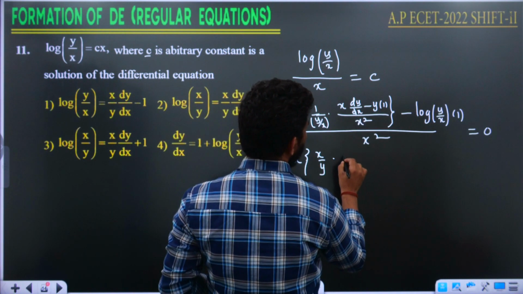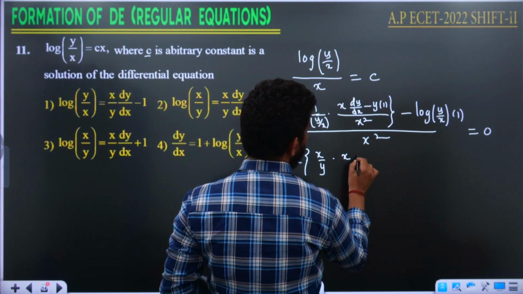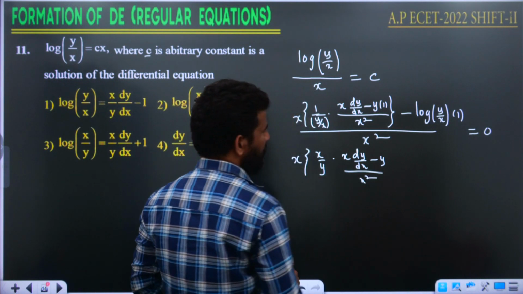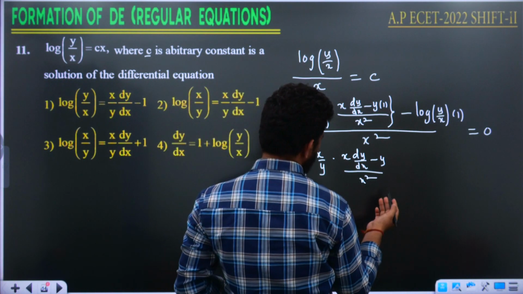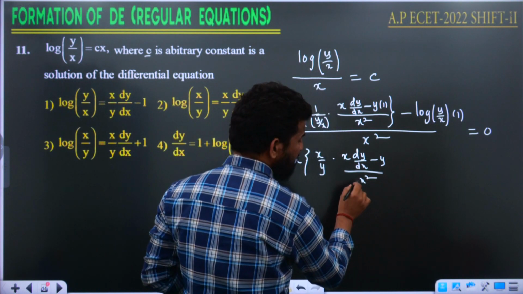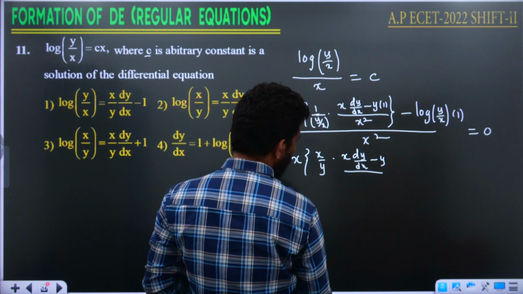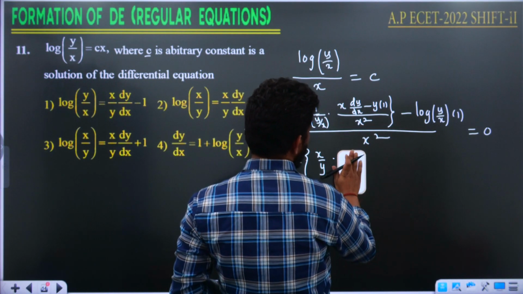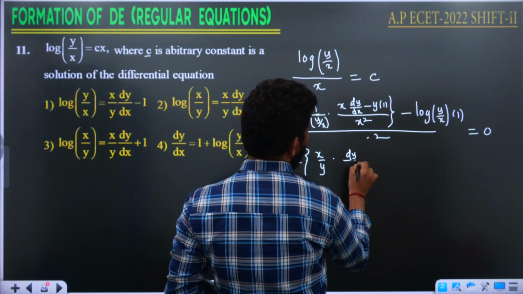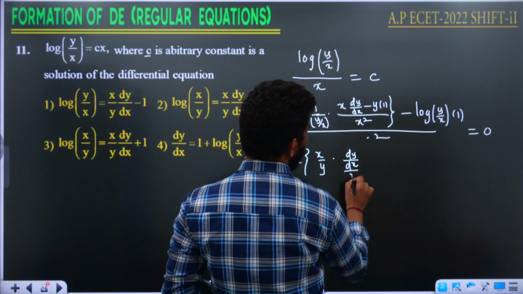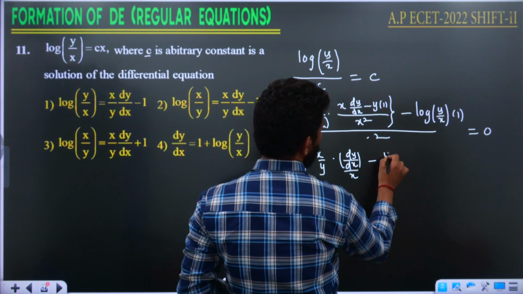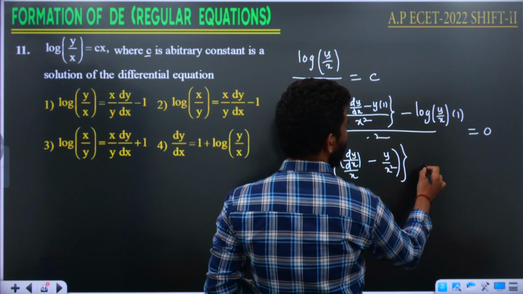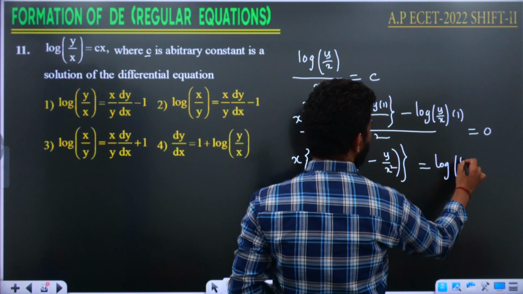into here, if I divide this, x dy by dx minus y whole divided by x square, we can write like this. This x square is divided for each and every term. Then let me divide. If I divide x square to each term, then x gets cancelled. Then the remaining will be dy by dx by x minus y by x square is equal to log of y by x.